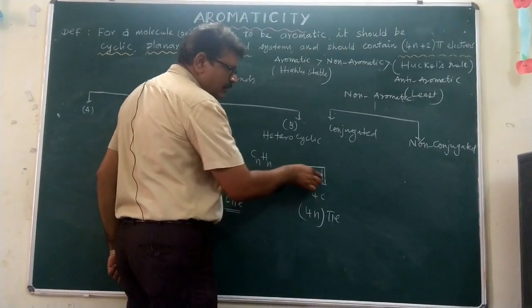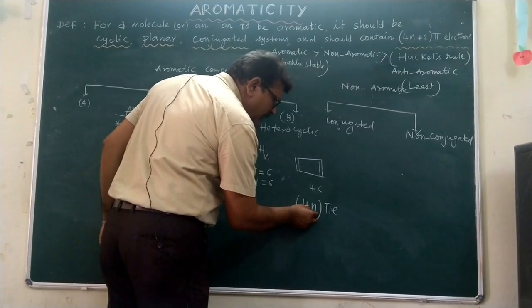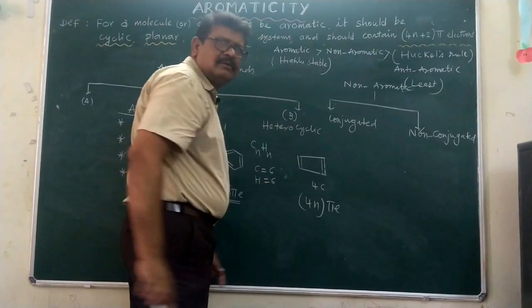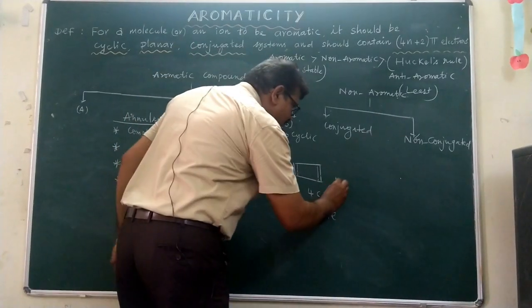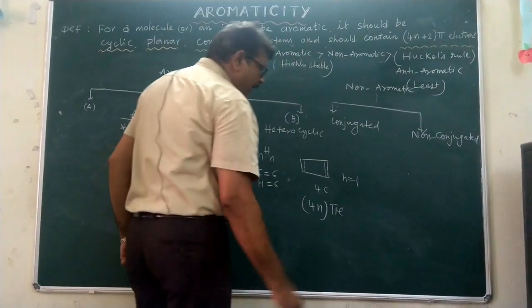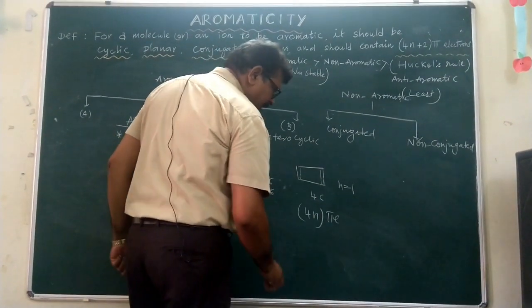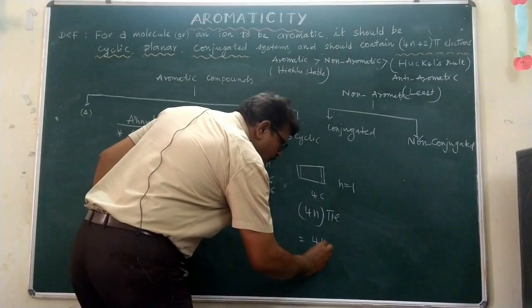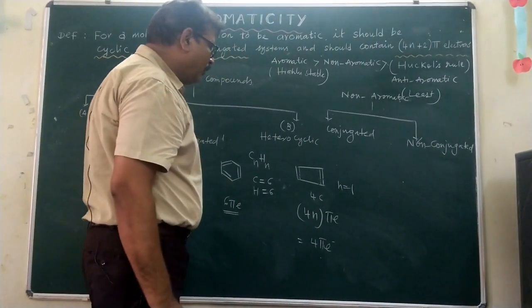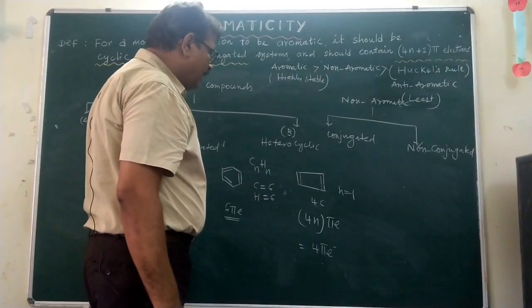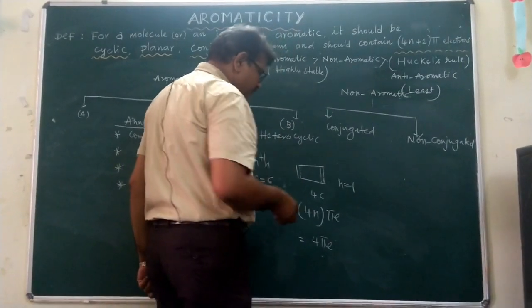There are 2 pi bonds, so with n equal to 1, we get 4 pi electrons. This is an anti-aromatic compound.